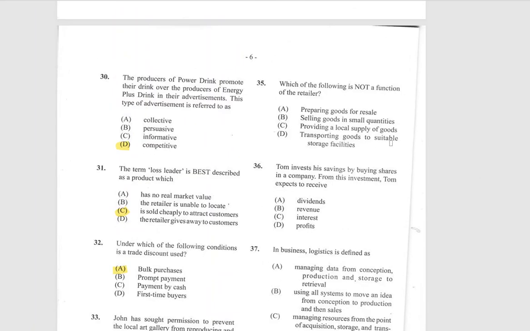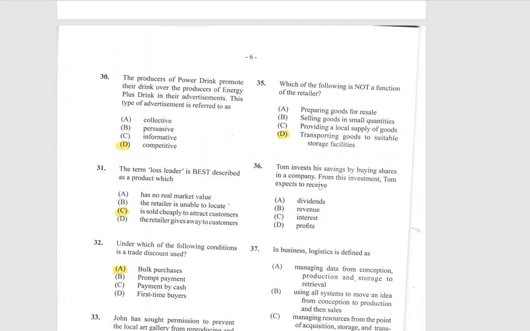Now, 35, which of the following is not a function of a retailer? A, preparing goods for resale, B, selling goods in small quantities, C, providing a local supply of goods, or D, transporting goods to suitable storage facilities. They're not supposed to do that. That is not one of their functions.